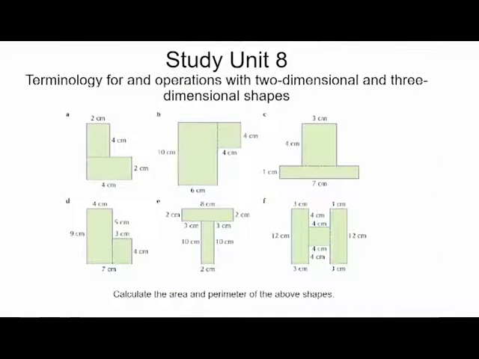Study unit 8. This one, very important, the perimeter. If you look at number A, you get a perimeter. The small side on top is 2 centimeters. The right hand side is 4 centimeters. Then you get a small one, 2 centimeters, and below it's 4. Now you see on the left hand side, there's something missing.